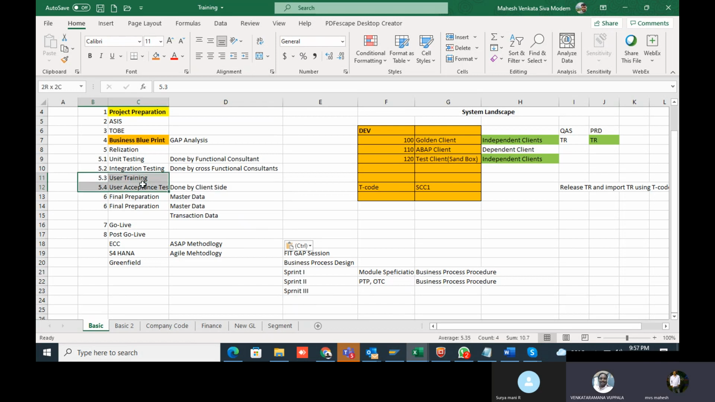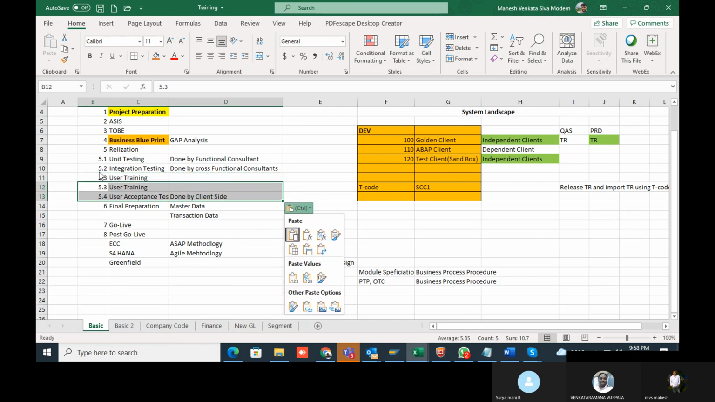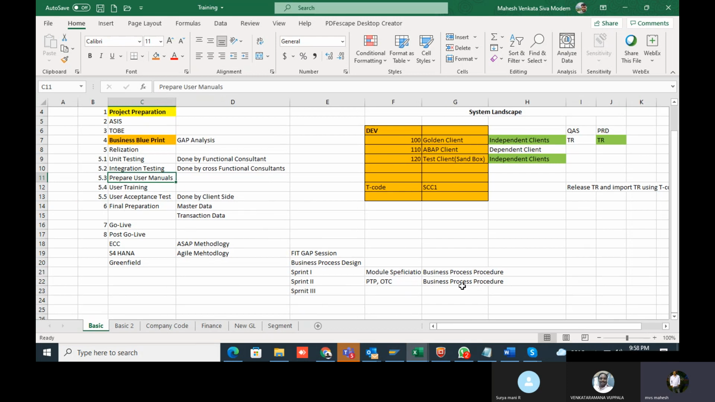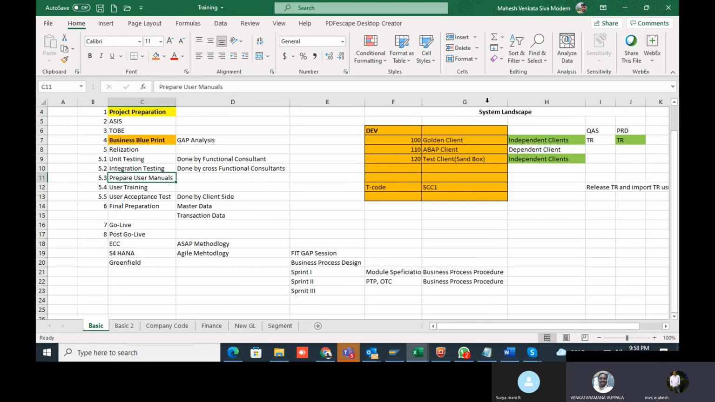Before user training, the user manuals. ECC will call it a user manual. In S4HANA, we call it the business process procedure. The terminology is different, but the concept is the same.